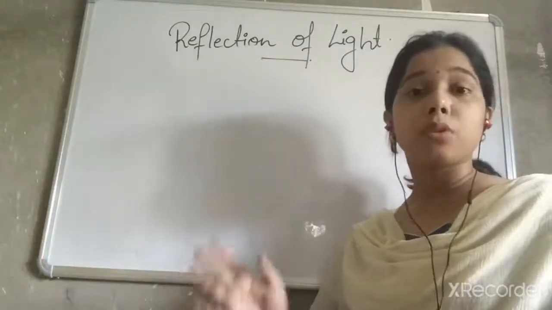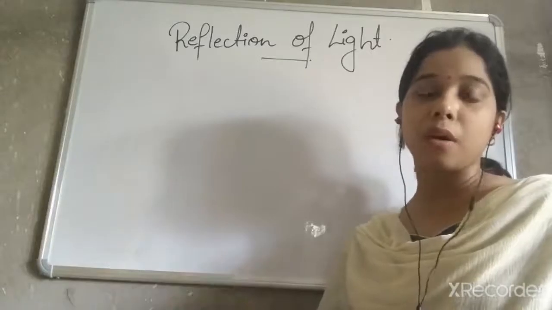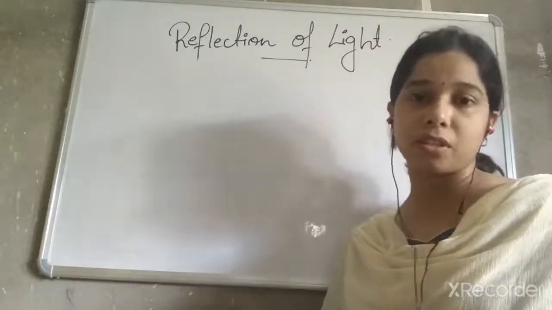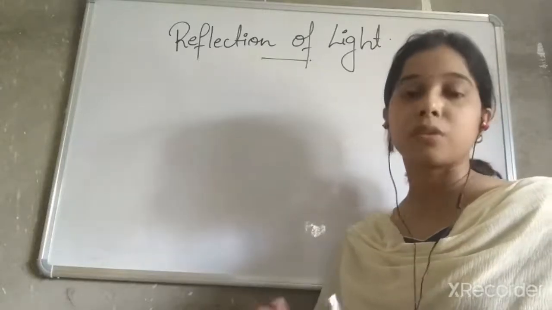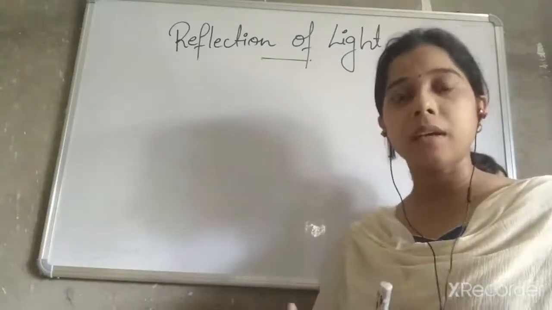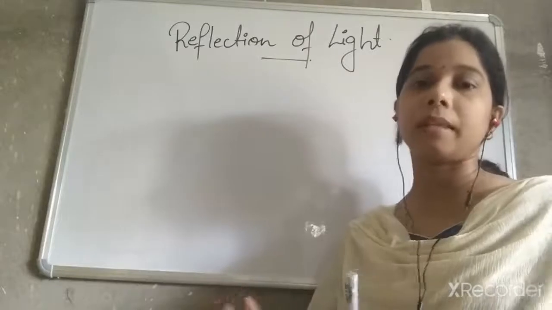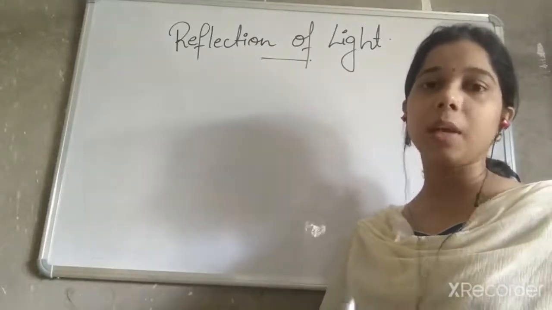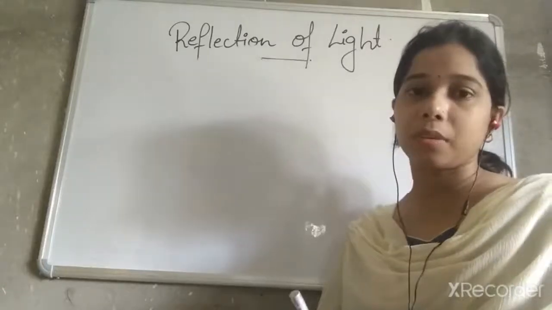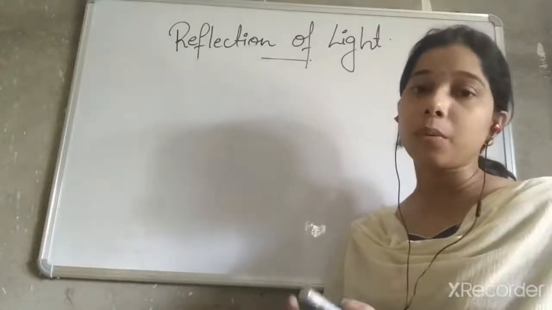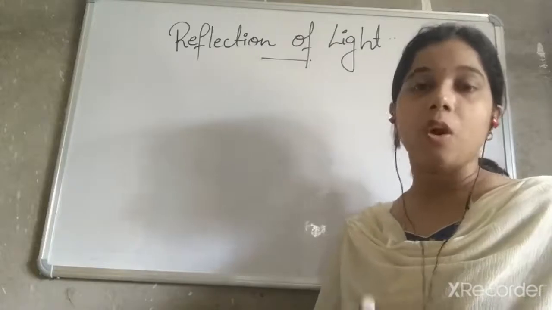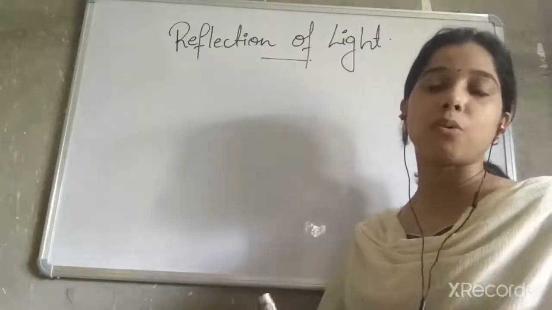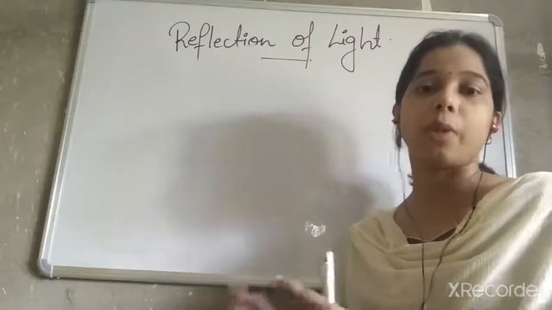When we talk about the sources of the shadow, so you see what are the things which are necessary for the formation of the shadow. So the first thing is the source of light. You have seen that no shadow is formed in the dark area or at night. So light is very important for the formation of the shadow, right? Second one is an object. Opaque object will form a very good shadow. So we can say the second source of the shadow is the opaque object.